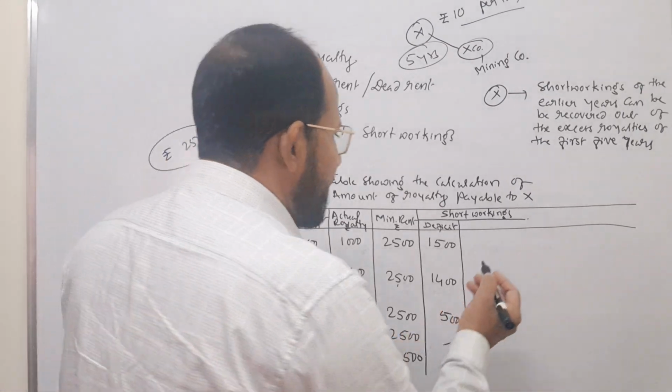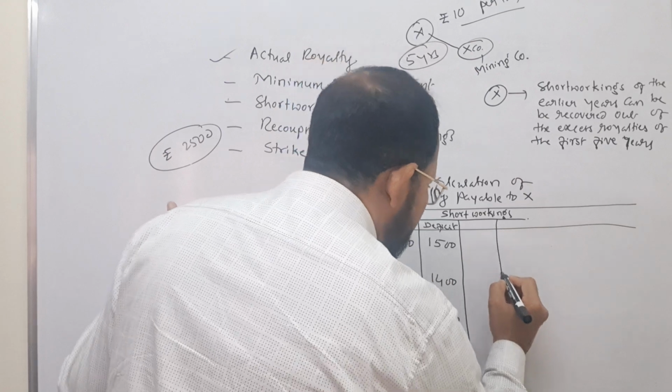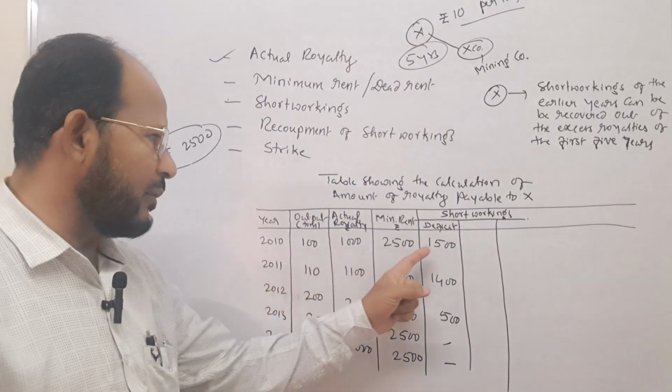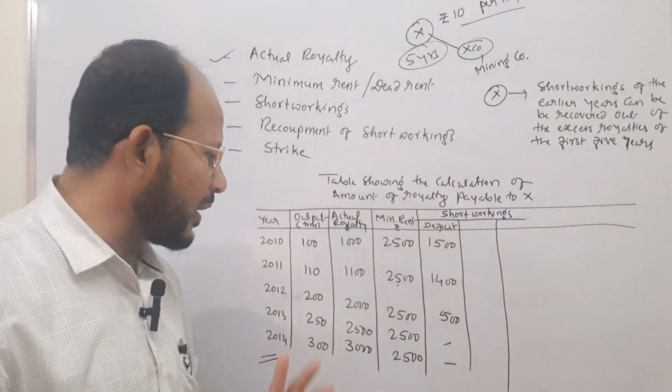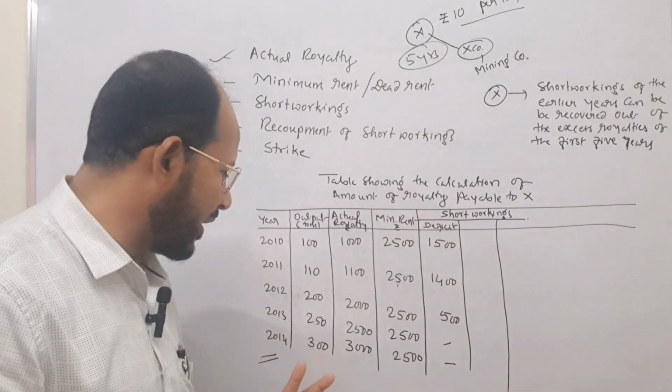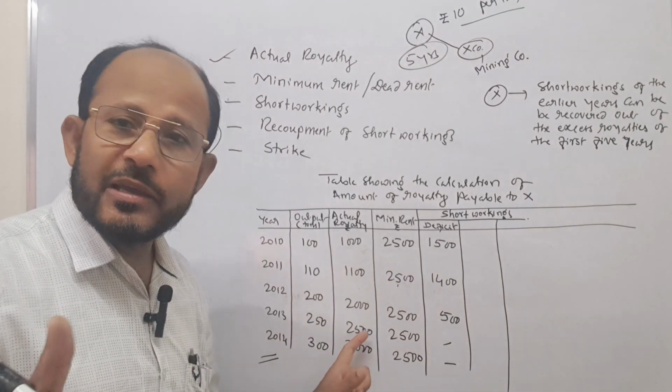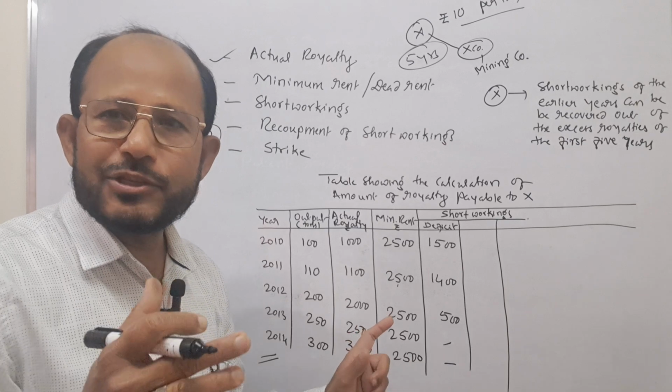Okay, now look here. See, in the first year short working is there, in the second year short working is there, and in the third year also short working is there, and in the fourth year there is no excess royalty.